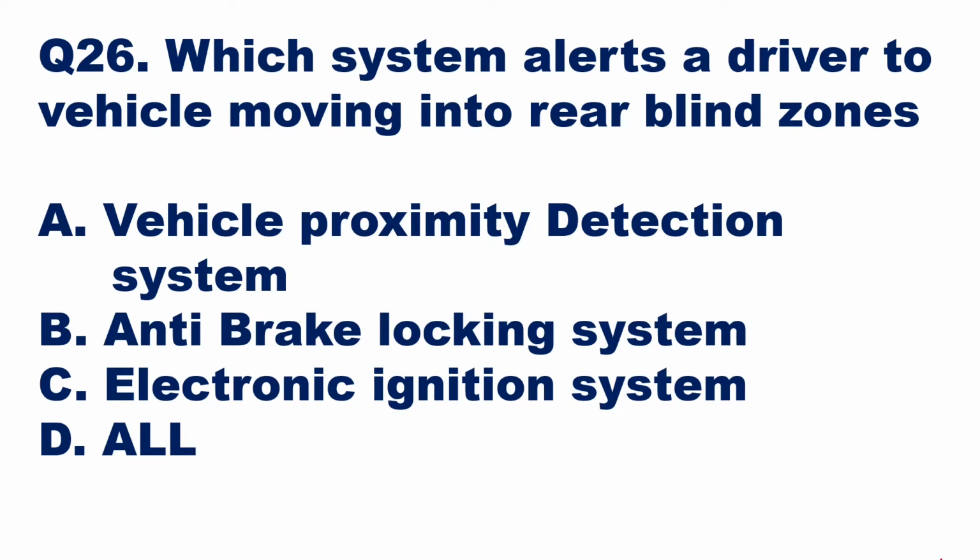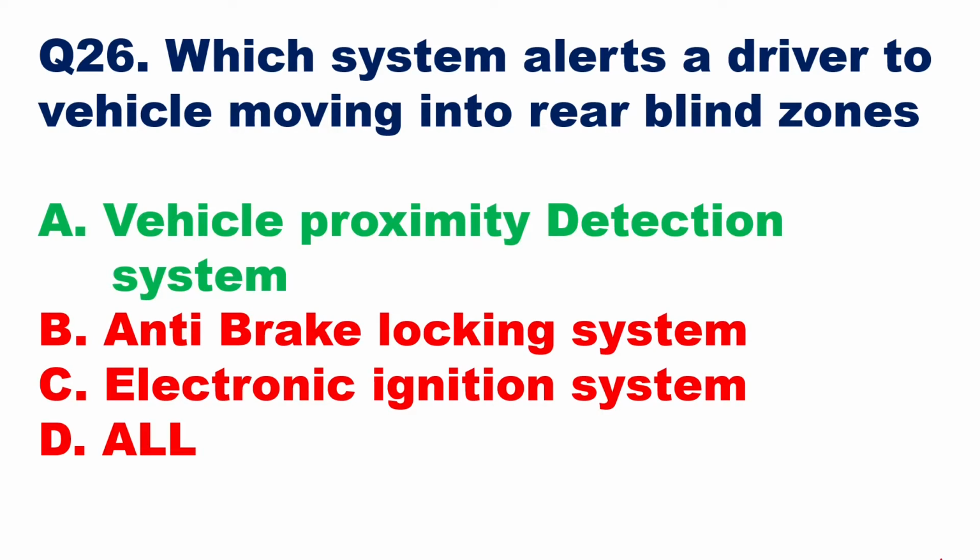There will be an ultrasonic transducer, that is a microphone, by which the signals behind are picked up and then are given through an antenna to the dashboard of the driver, where the driver will hear the alarm and he will come to know that there is a vehicle in the rear blind zone which he is unable to see through the mirrors. So that is what is called as vehicle proximity detection system. So here the option A will be the right answer.